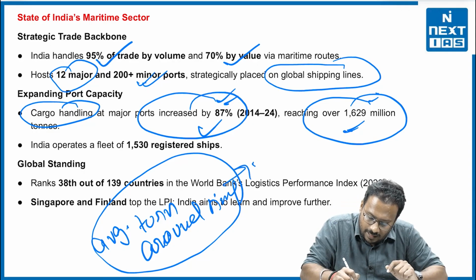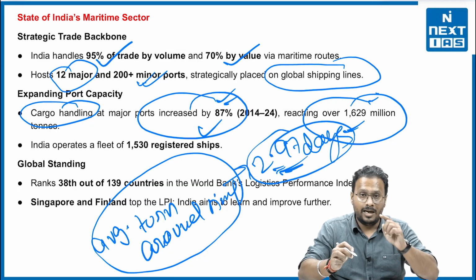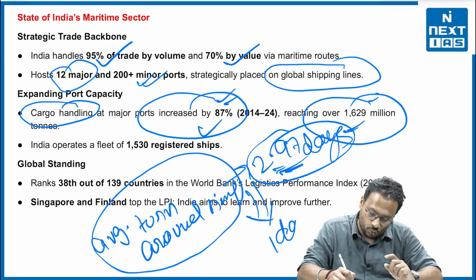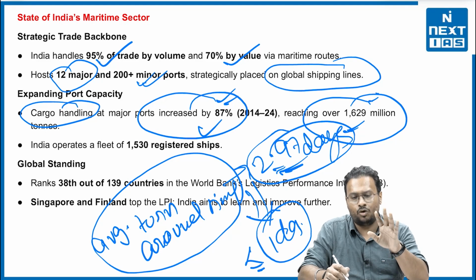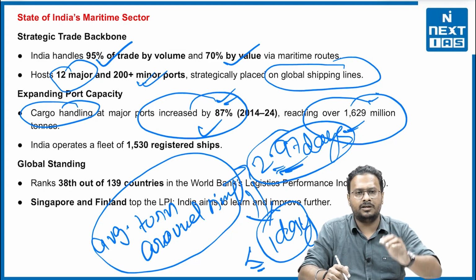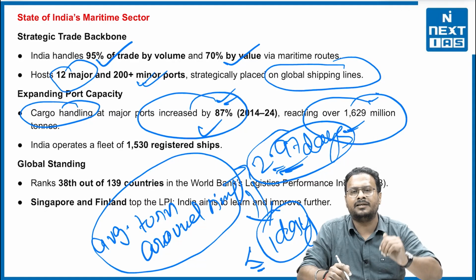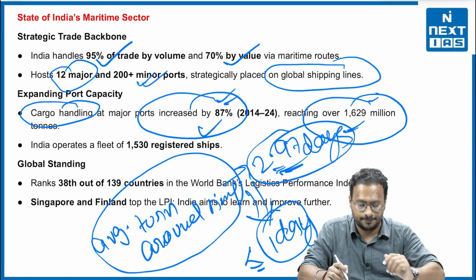You will be mesmerized that earlier the time in India was 2.97 days. At this moment, just because of the Government of India's efforts, it has gone down to around 1 day, or even less than 1 day. It's around 0.9798 days at this moment. The cargo will come to the port in India, and within a day it may leave for another destination. So it's streamlining the business process, right?